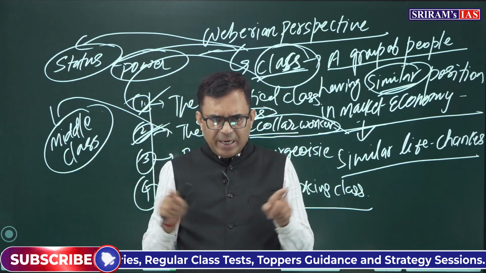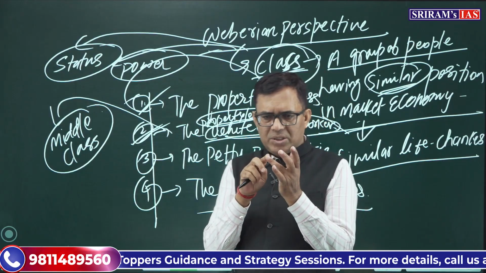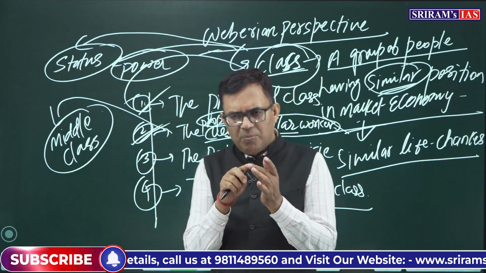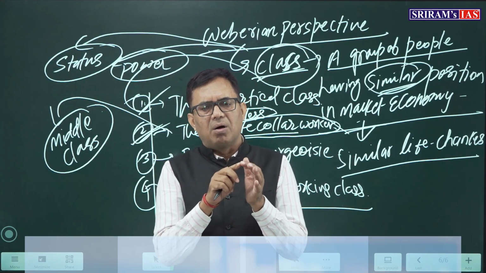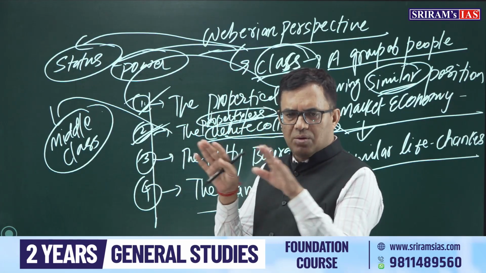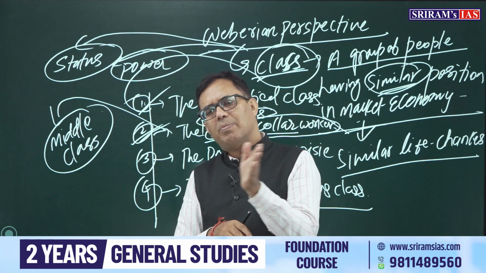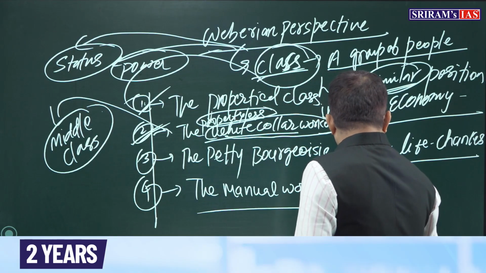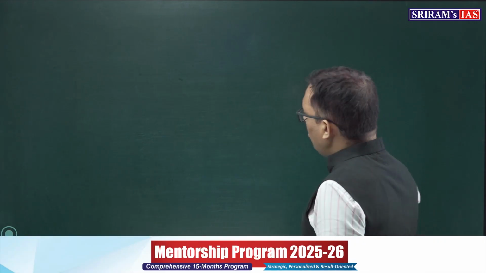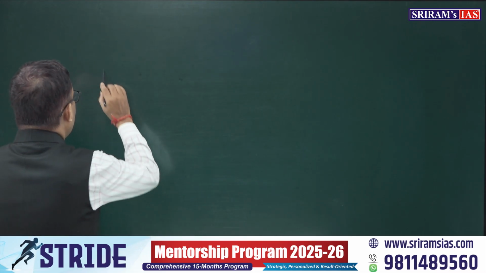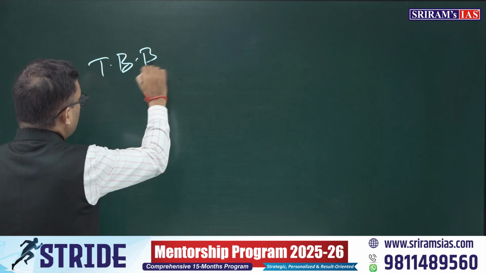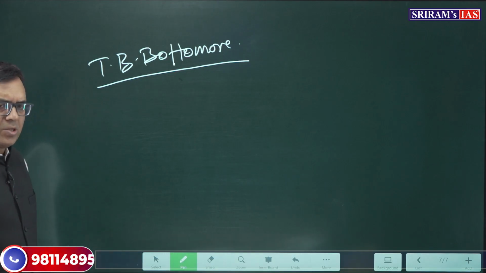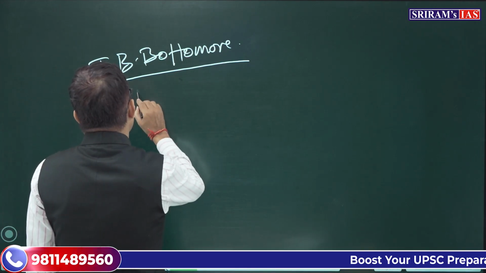So in this way, I just tried to summarize. Before you, functionalist theory: they justify stratification because it is functional and inevitable for society. Marxists say it is harmful for society. Weber is also critical, but somehow Weber also appreciates it in some respects. And this is the way social stratification has been understood by thinkers. So the last concluding word: social stratification is a division of people in society in terms of high and low position. And my conclusion would be from the idea of T.B. Bottomore. T.B. Bottomore says that in every society there is stratification.